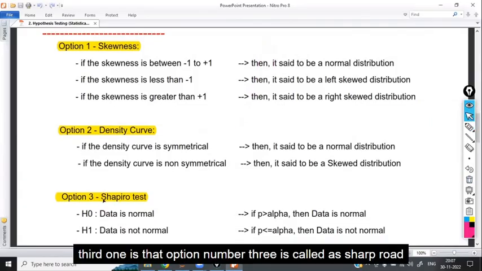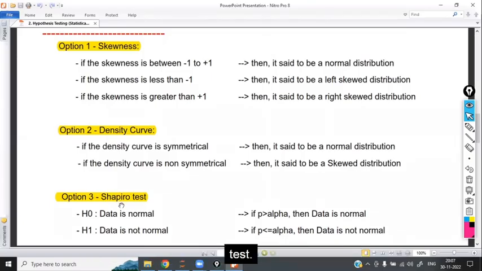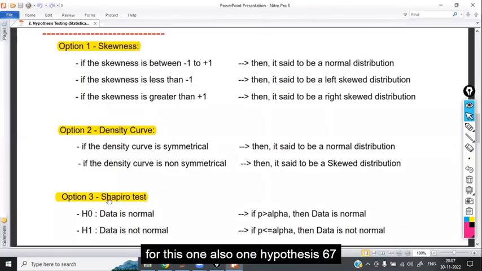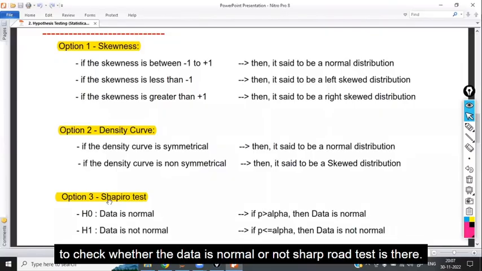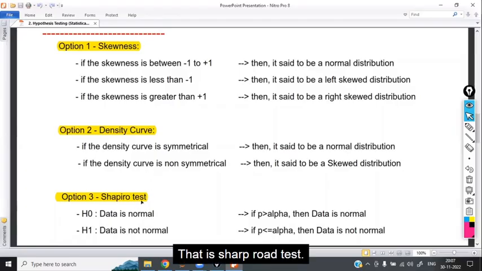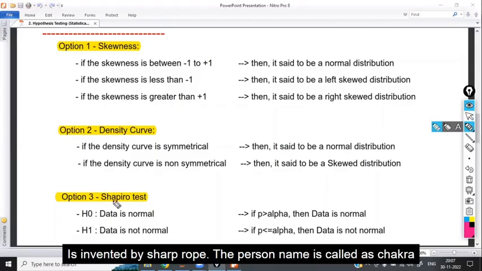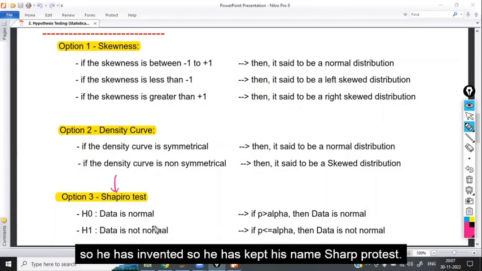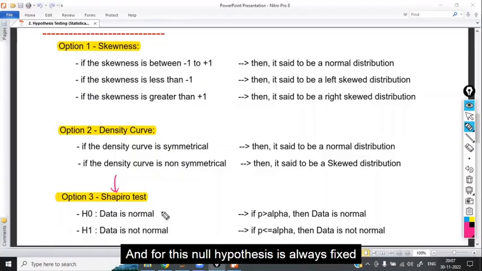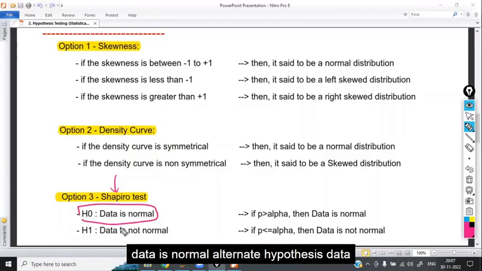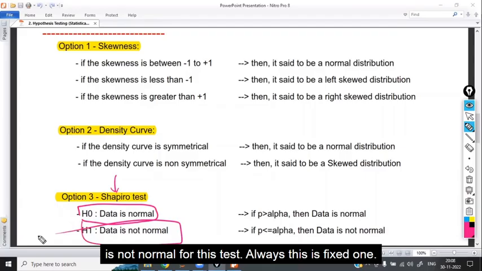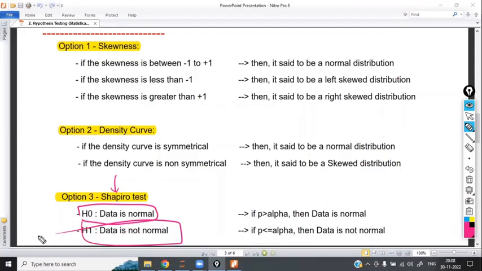Option number 3 is called the Shapiro test. For this one also, a hypothesis test is available. To check whether the data is normal or not, the Shapiro test is there. The Shapiro test was invented by a person named Shapiro, so he kept his name on the test. For this, the null hypothesis is always fixed: data is normal. The alternate hypothesis is data is not normal. For this test, this is always fixed. It is not going to change.